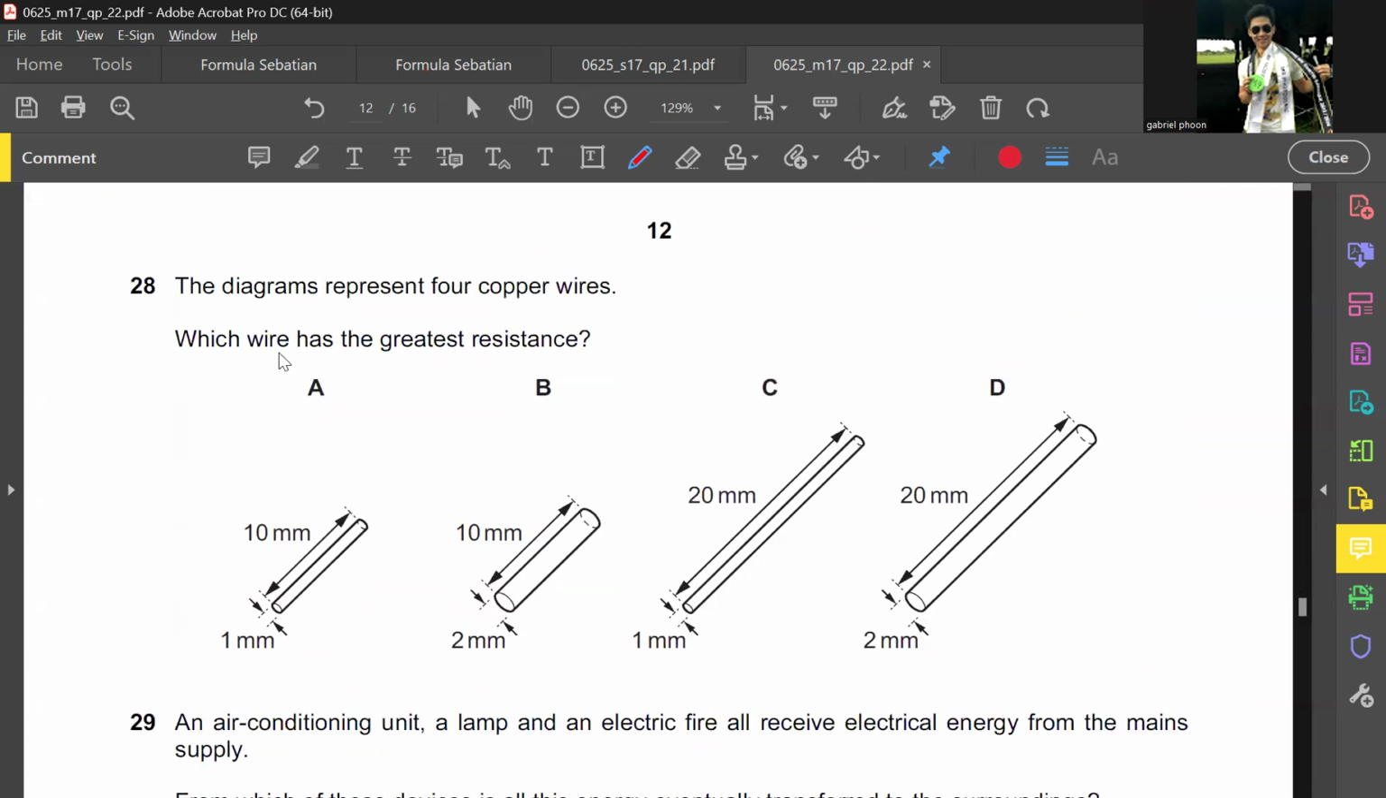The diagram represents 4 copper wires. Which one has the greatest resistance? What's the formula for resistance in a wire again? Length over area. I must have high length and small area, right? So only C is the one.